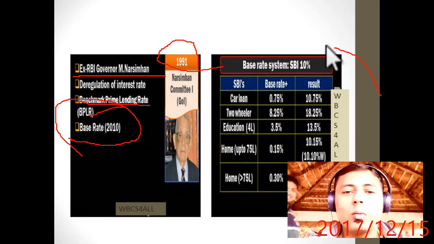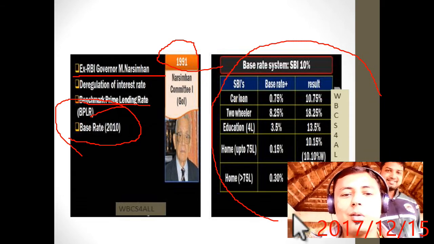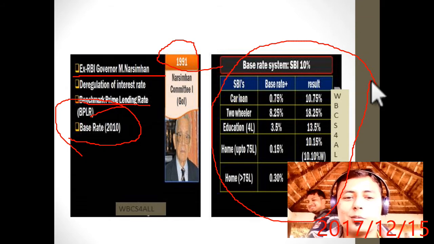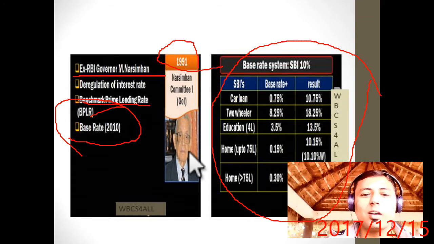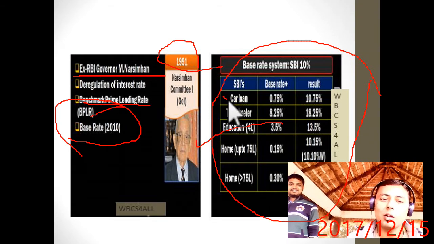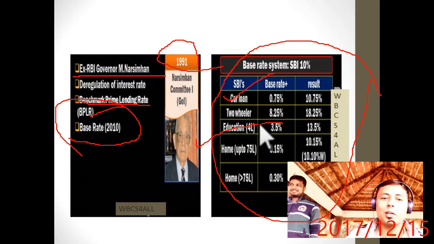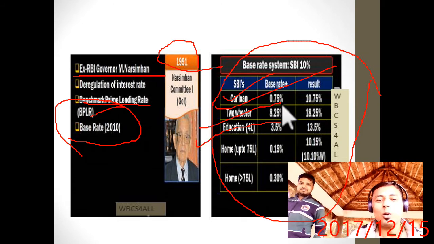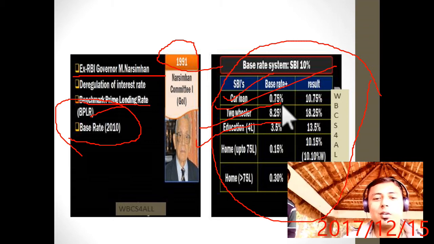How to remember this? See, it is very difficult to get a loan for the poor and very easy to get a loan for the rich. For example, see, home loan you are getting only 10.15%, and even car loan is 10.75%, but two-wheeler it is 18, education loan it is 13. So still it is very difficult to get a loan for the poor.